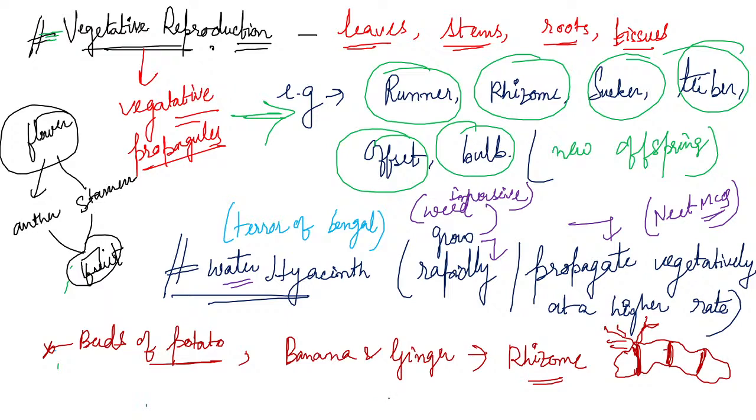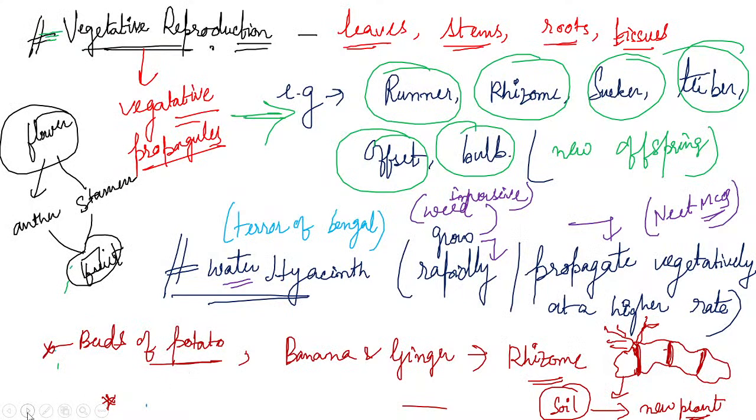Okay. Now when these nodes come in contact with the soil, if we cut the node and put it in the soil, if these nodes come in contact with the soil, they give rise to a new plant. Okay. Now, adventitious buds. Adventitious buds we can see in the case of Bryophyllum.